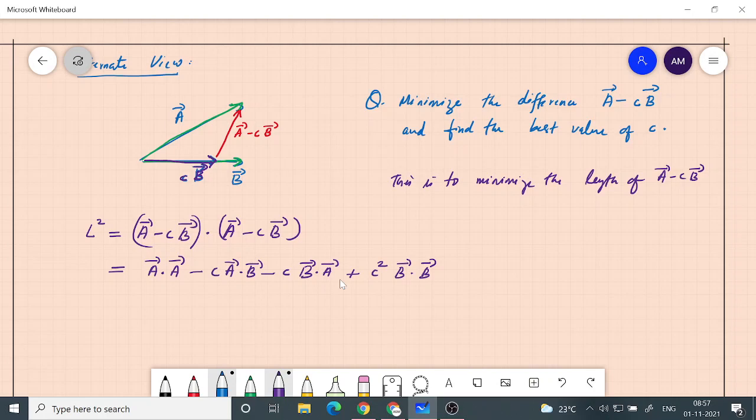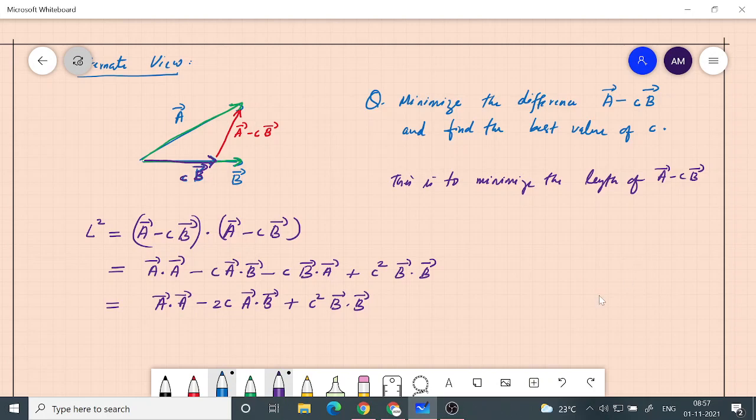So this is basically equal to A dot A. Then for these two terms, because A dot B is the same as B dot A, the commutative property is satisfied by the dot product, you can write it as minus 2C A dot B, then plus C square B dot B.